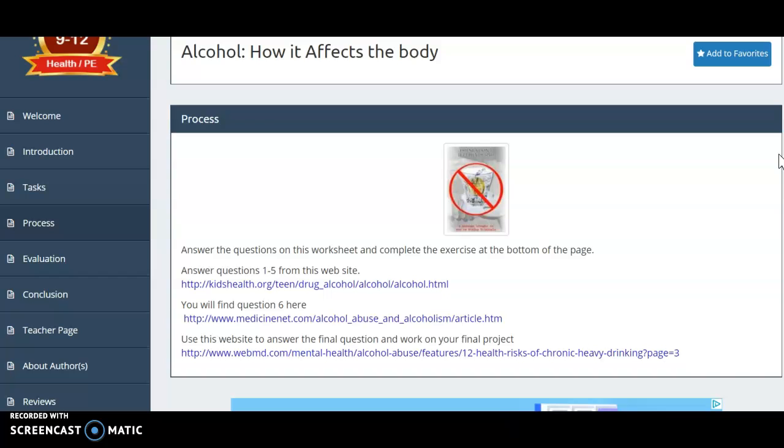I'm looking at the sites that they've provided to answer the questions on the worksheet and the exercise, and they are all links that you would find immediately on a very simplistic Google search. So this doesn't look like we're going any farther than you would for just assigning a paper. It's pretty much the same process that you would use to have a paper. So far, not really exciting.